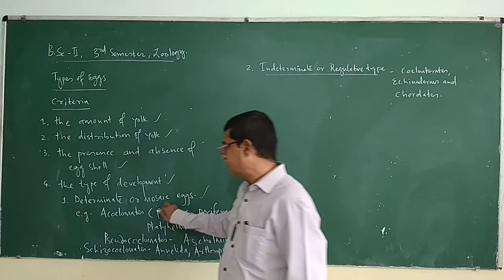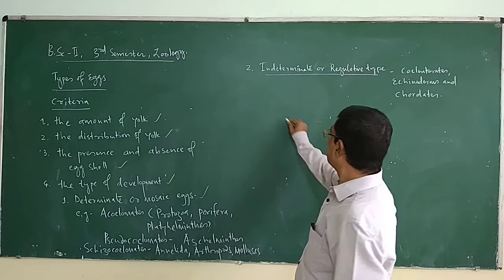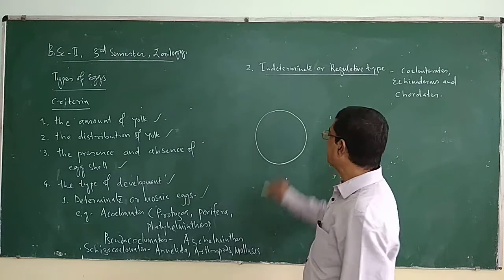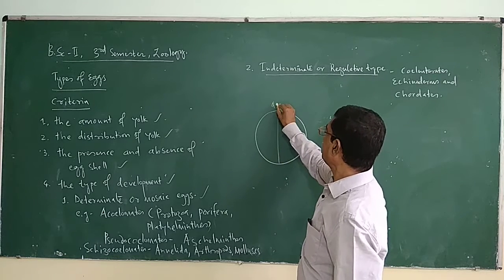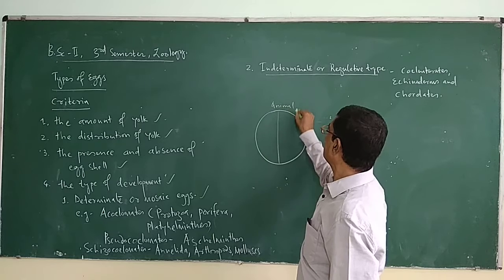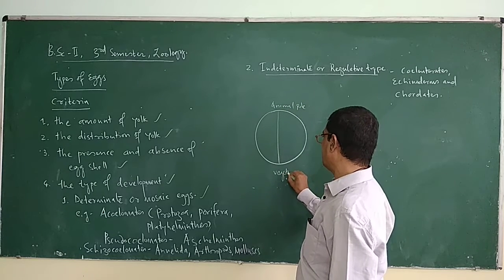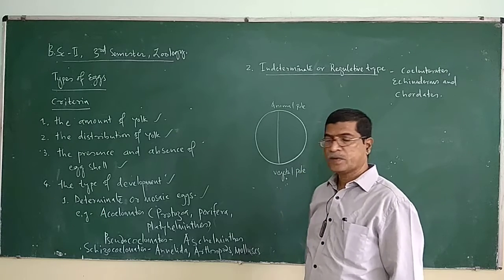So here, in determinate or mosaic eggs, suppose this is a determinate egg or mosaic egg. It has two poles, the animal pole and the vegetal pole. Okay.